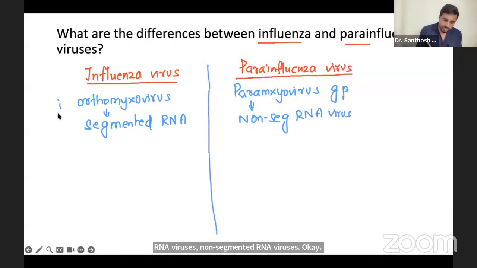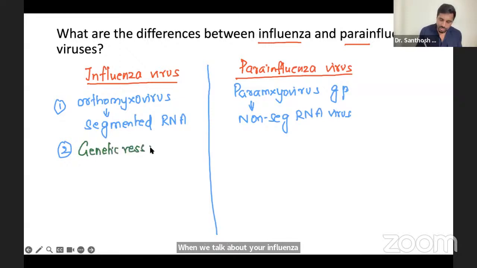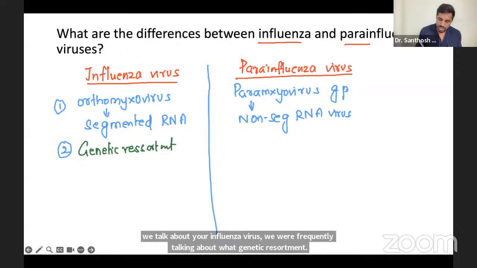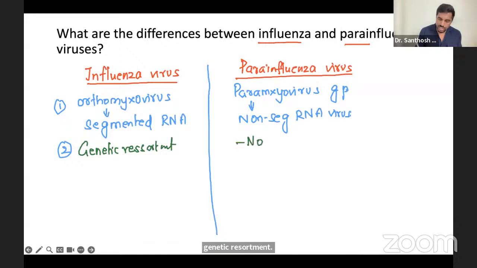Next, when we talk about influenza virus, we were frequently talking about genetic reassortment, right? Here, we don't have any genetic reassortment, because of genetic reassortment the antigenic variations are very high there.